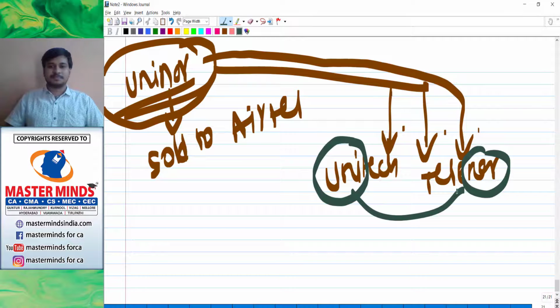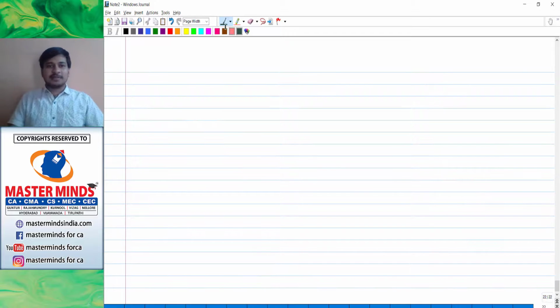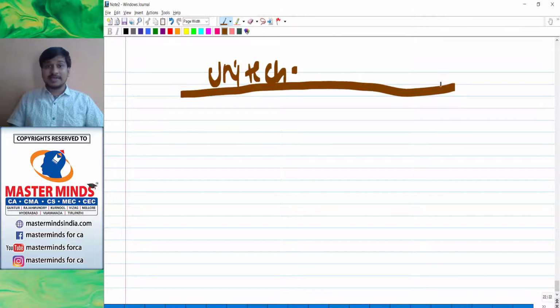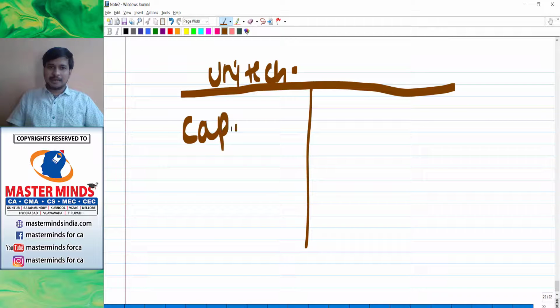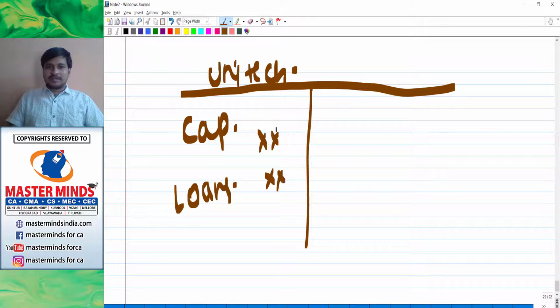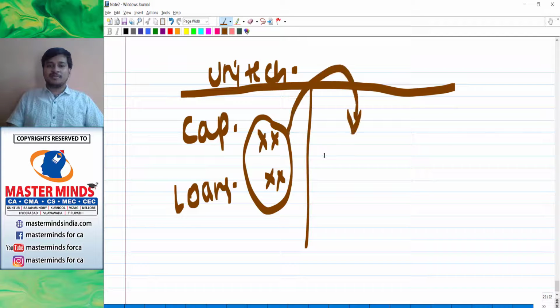What is Unitech's business? See, Unitech is in real estate and infra technology. Now even the same thing was done here: capital, loans, and all the amount invested in real estate itself.